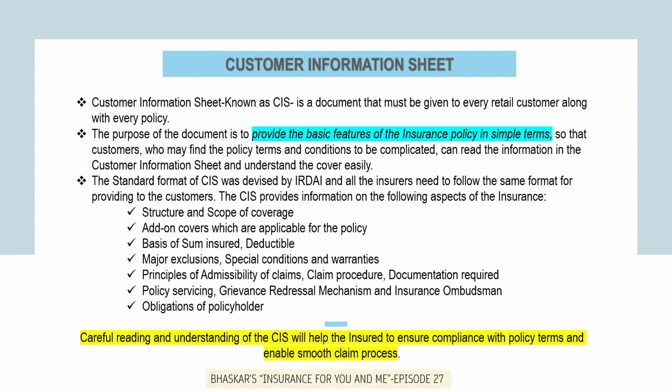The standard format of CIS was devised by IRDA, and all the insurers need to follow the same format for providing to the customers.